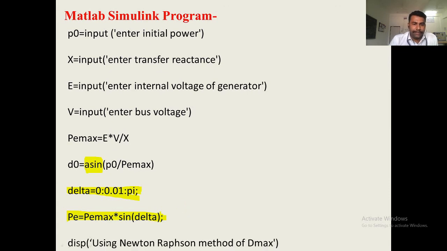Now, next, display the Newton-Raphson method of D max. The method is called the Newton-Raphson method. So, we will put the statement, and for that we will require the display function. How will this display work? Just put DISP, then in brackets and single inverted commas, whatever statement you want to display. Complete the commas and the bracket. The statement will be displayed in the command window when you run the program.